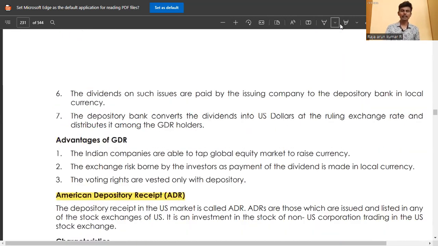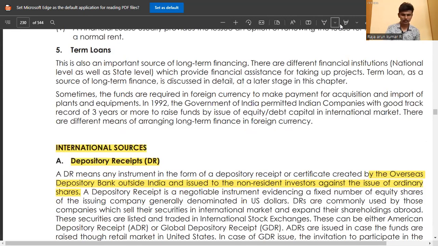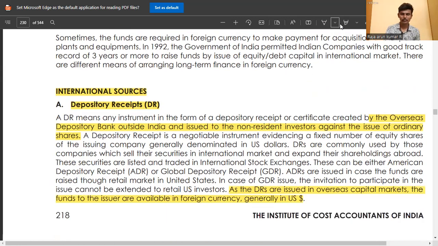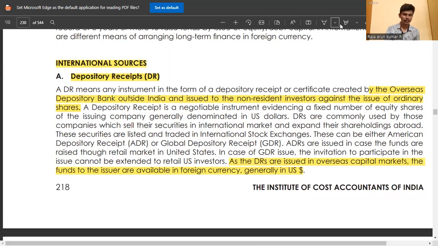The depository receipt means an instrument in the form of a certificate created by the overseas depository bank outside India and issued to the non-resident investor against the issuance of ordinary shares. As depository receipts are issued in the overseas capital market, the funds are available in foreign currency, generally in US dollars.